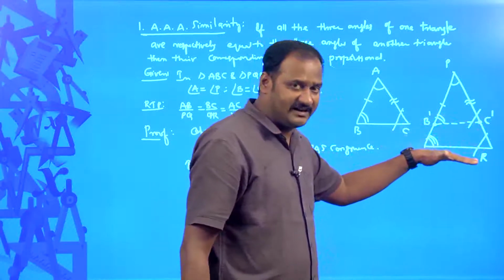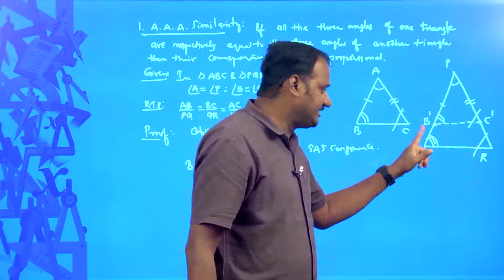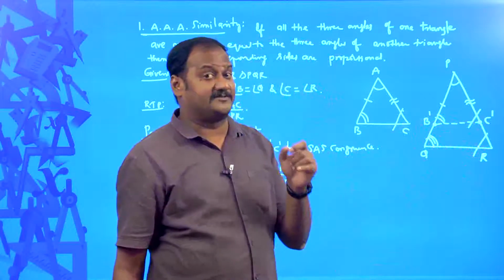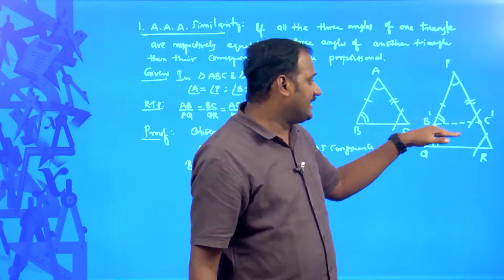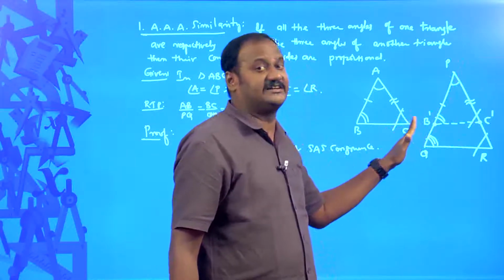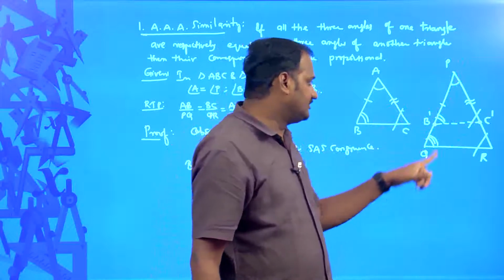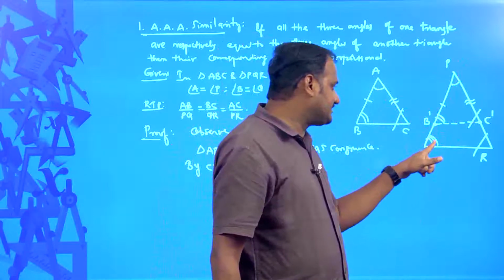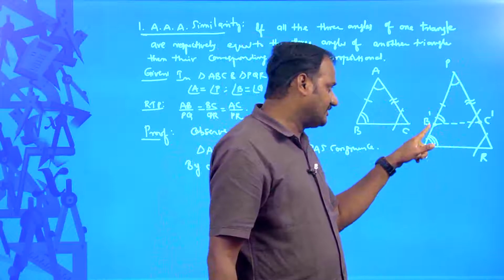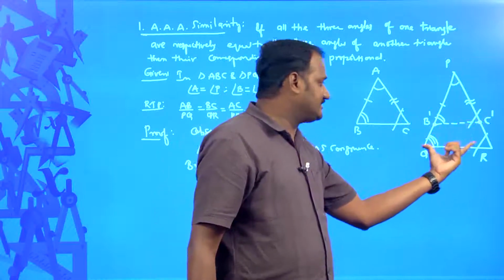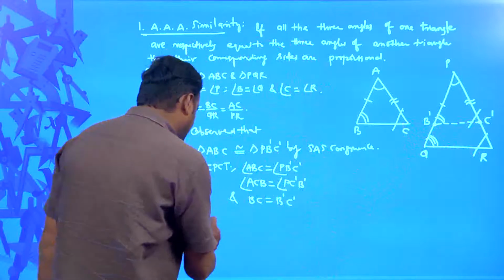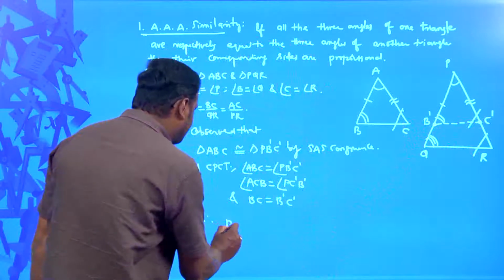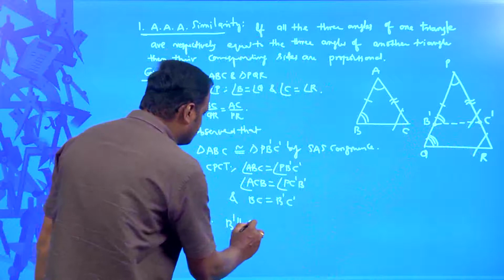Can't you call them parallel lines? Because if these two angles are equal, they are said to be a pair of corresponding angles. These two are a pair of corresponding angles for two parallel lines only when this is a transversal. So, angle PB dash C dash is equal to angle Q, that is why B dash C dash is parallel to QR, right.